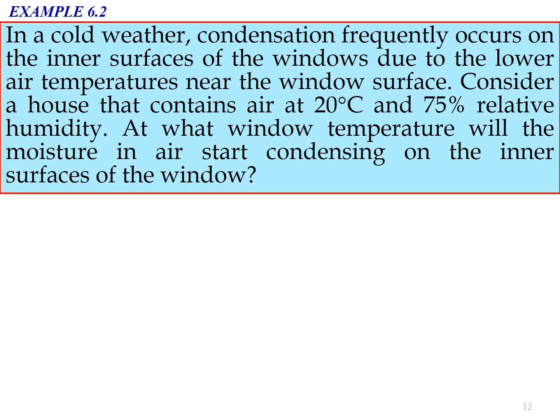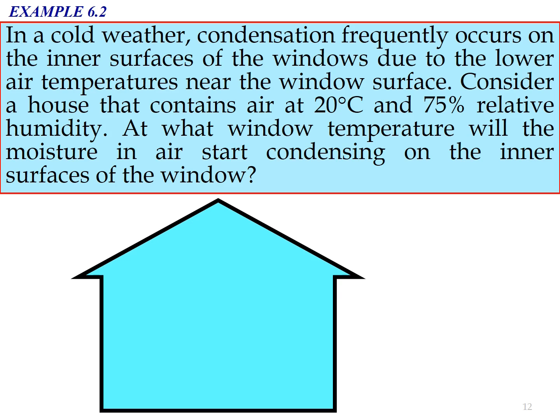Okay, so from this question, if we draw this quick diagram, we have a house and we have a window, and the temperature of the air inside the house is 20 degrees Celsius with a relative humidity of 75%. Let's say we draw what I call the temperature distribution of the air inside the house, so we have the starting point at 20 degrees Celsius.